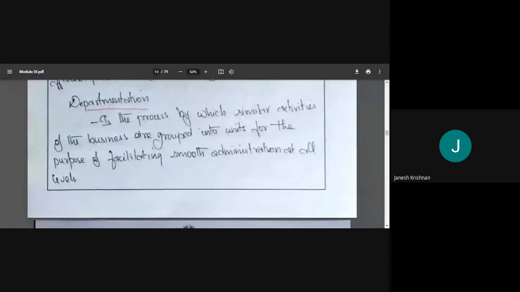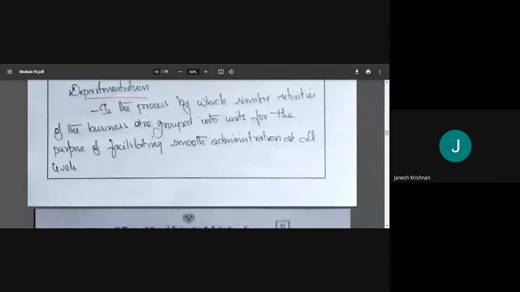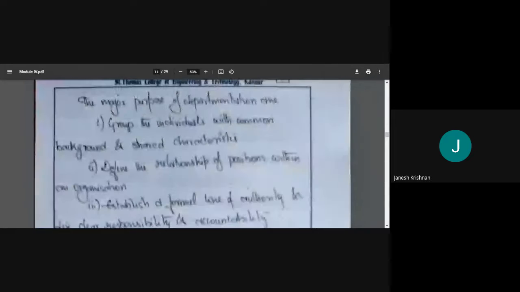Okay? So why do we do departmentation? Because it helps us in carrying out our administrative work at all levels. Right? It's not only at the top level or bottom level or middle level, but all the levels. Right? Then what are the major purposes of departmentation?